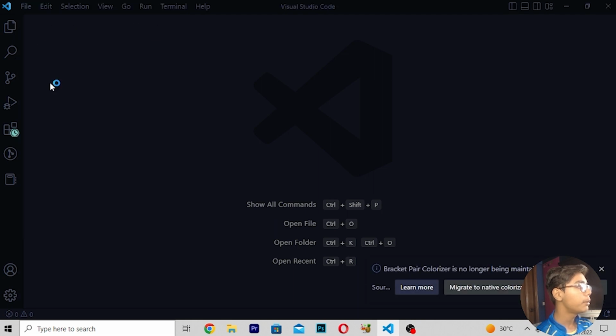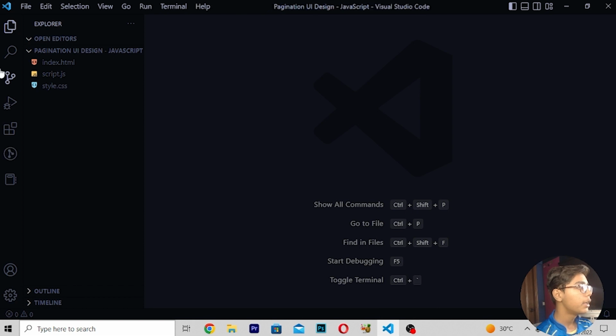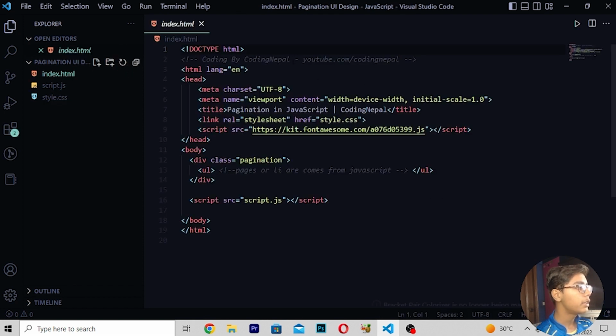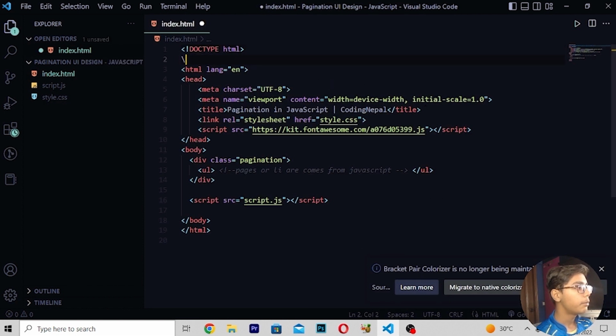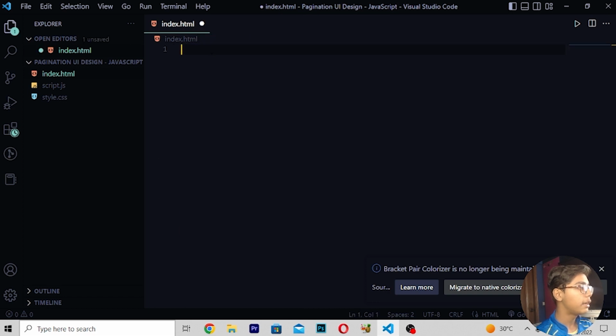So here I will be opening my folder which is created on desktop, pagination UI design JavaScript. Now when you have opened this, here I will be erasing some of the not important code. So you can see I've just removed this. Here I will be now writing JavaScript. Save this, then you have to just copy the starting code, and here I will be erasing.